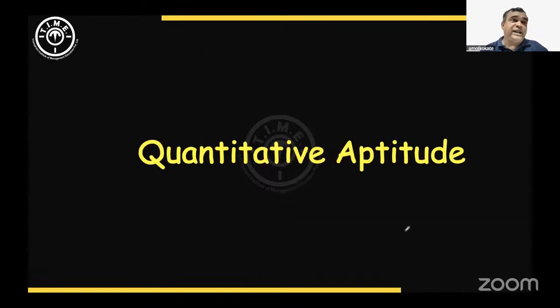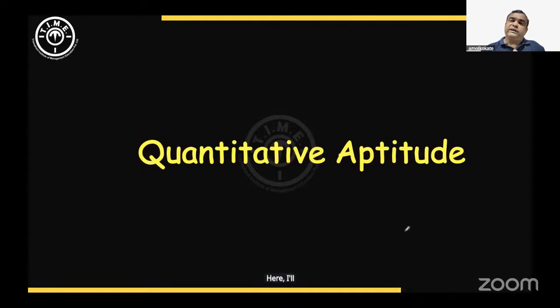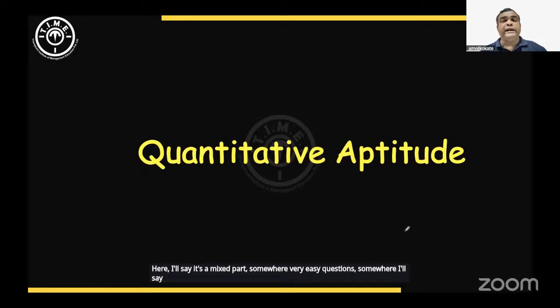Quantitative aptitude section, I'll say it's a mixed part. When I said first attempt, the quantitative aptitude was reported as an easy section. Everybody said it's easy, and many students attempted questions in less than a minute. Here I'll say it's a mixed part. Somewhere very easy questions, somewhere moderate questions. I'll not say there are any difficult questions.